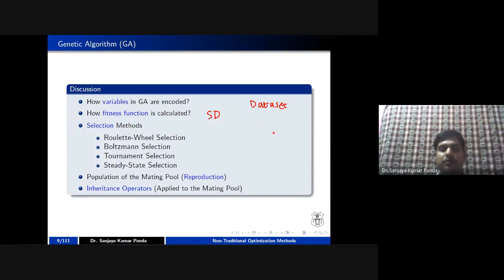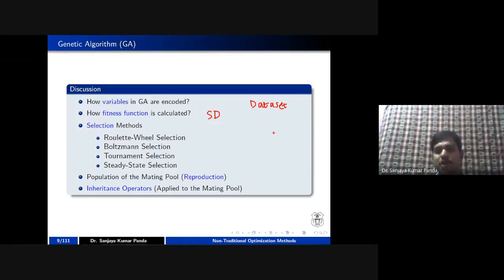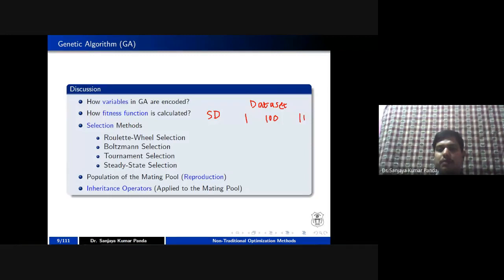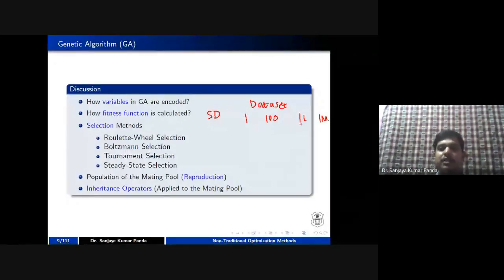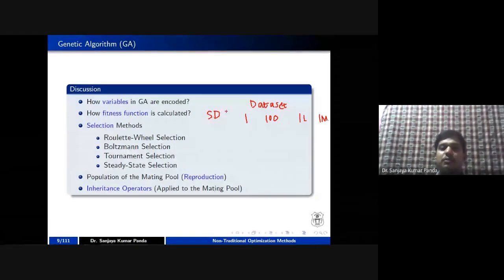Means the elements are not in a small range. It may happen that one variable is 1, another variable is 100, another may be 1 lakh, another may be 1 million, something like that. If you calculate the standard deviation for such data, as there is a heavy variation in the data set, then you can say the standard deviation is more.